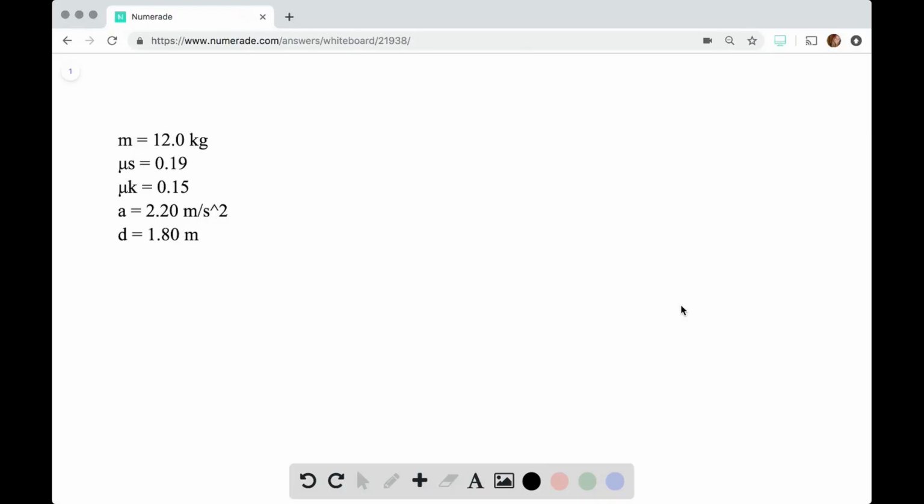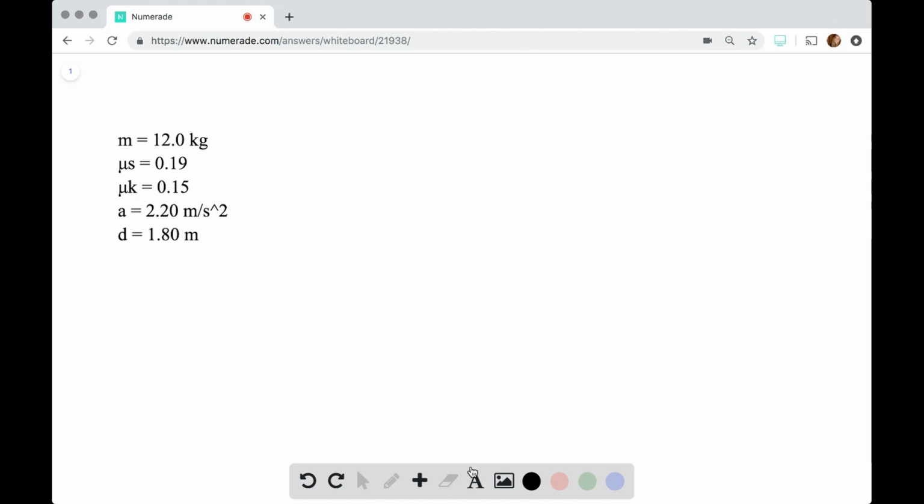Okay, this is question 5.88, losing cargo. We have a box resting on the bed of a truck, and the truck stops at a stop sign and then starts to move with an acceleration of 2.2 meters per second squared. And the box is 1.8 meters from the back of the truck, and we want to know how long until the box falls off the truck.